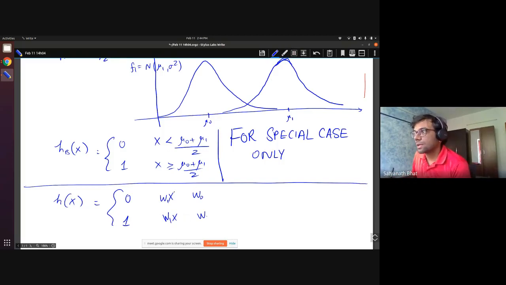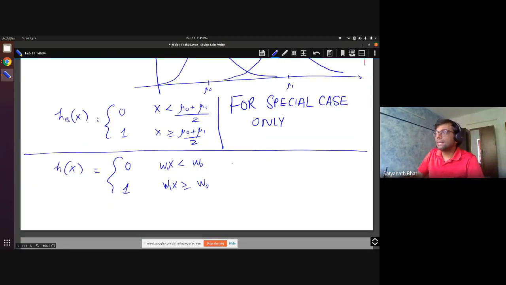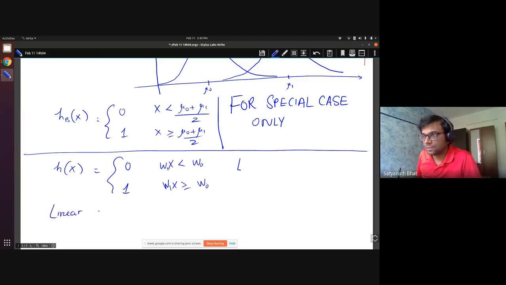What this is coming at is what is called a linear discriminant classifier, or also called a perceptron. We will see this in more detail.